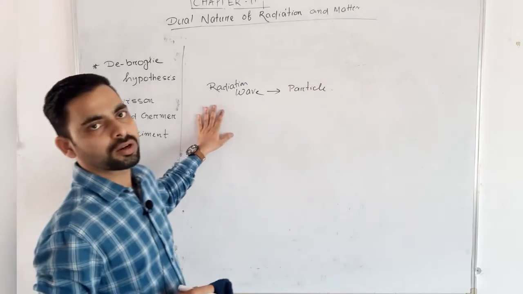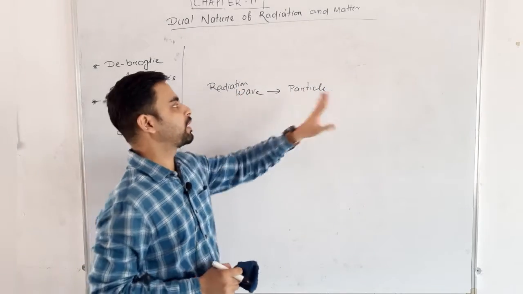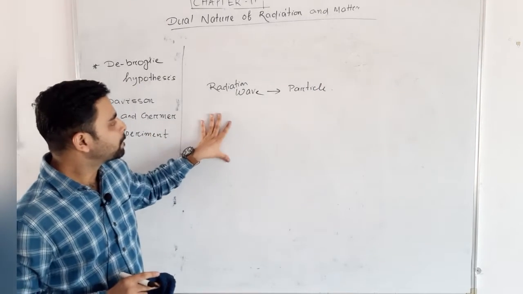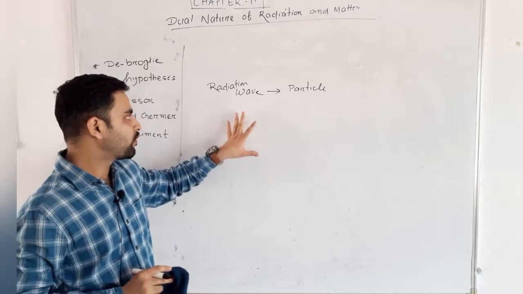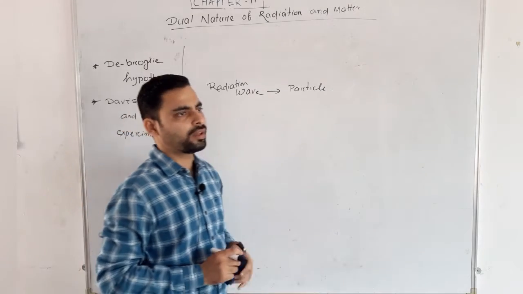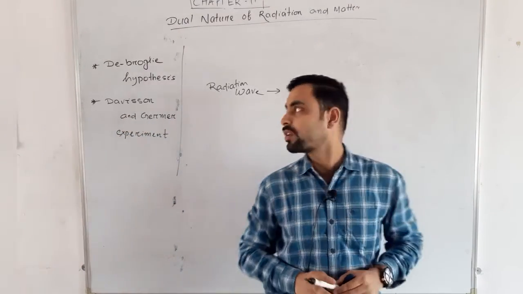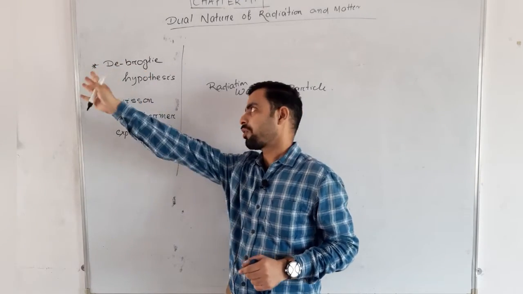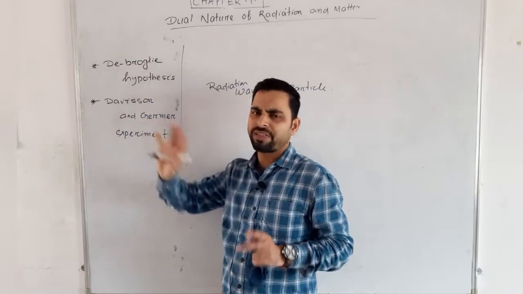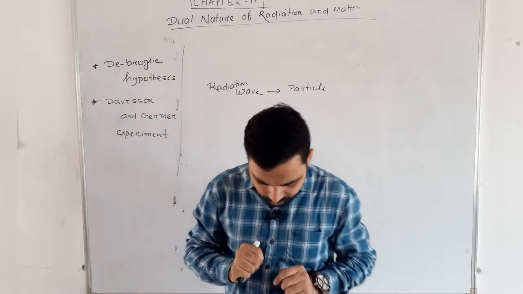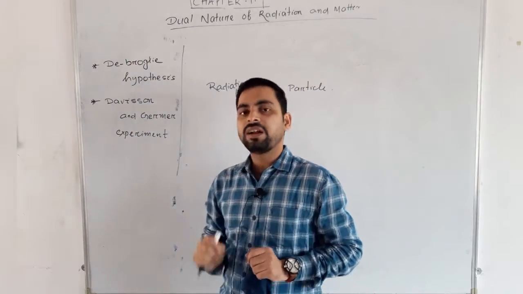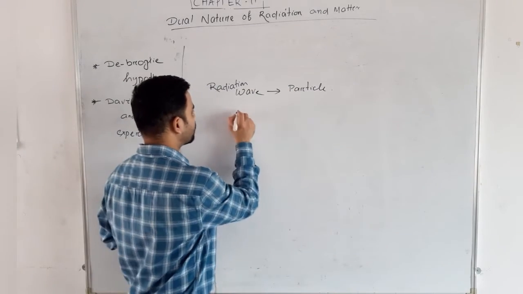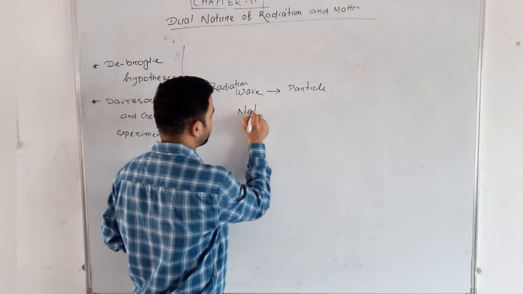So from this statement, De Broglie, some pronounce it as De Broglie, some pronounce it differently, I will say De Broglie, says that nature loves symmetry. His basic concept is nature loves symmetry.